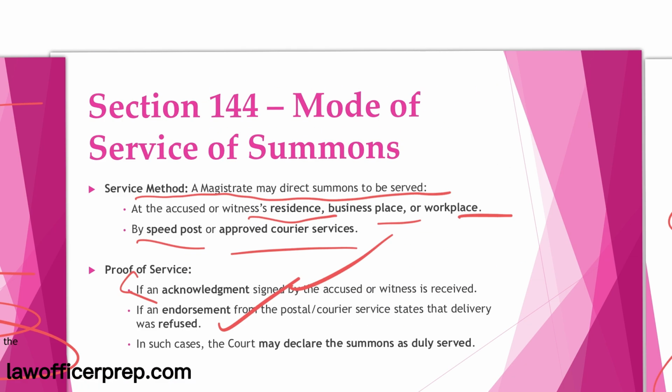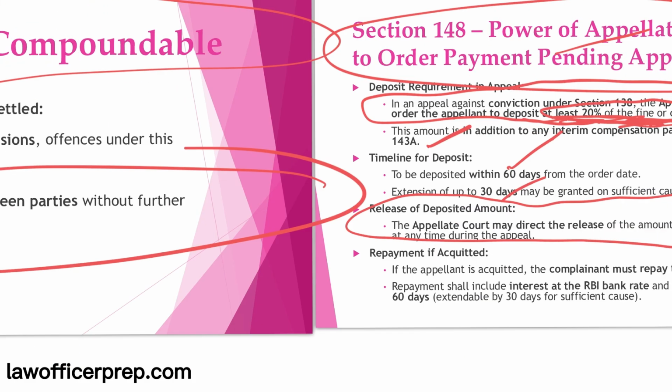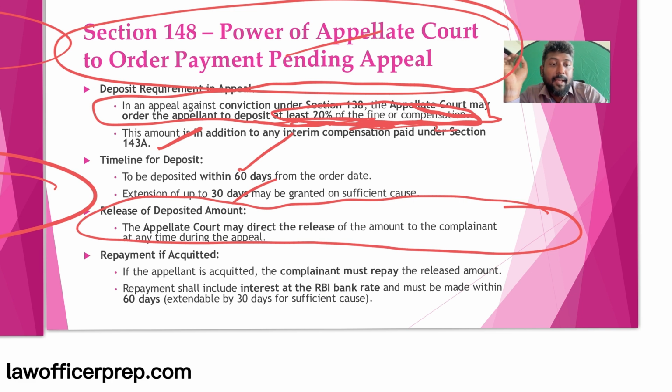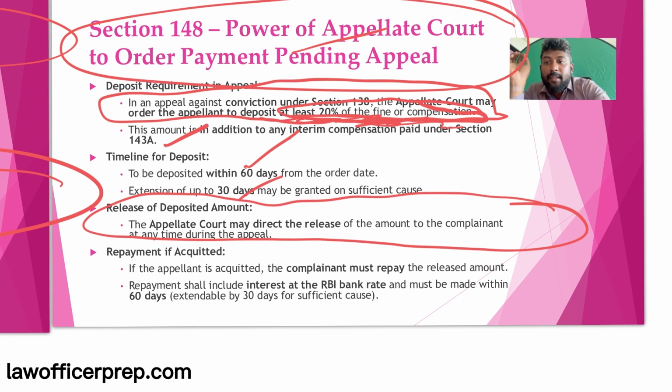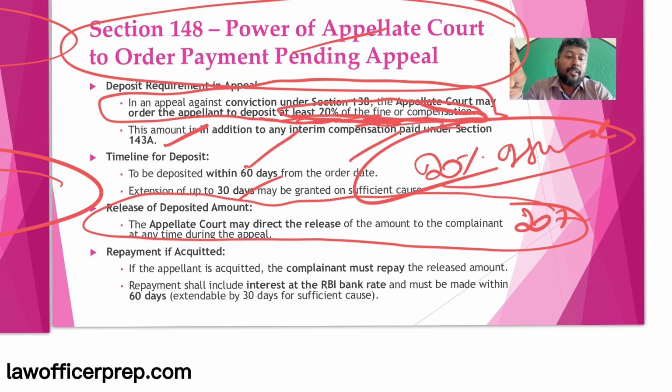That is the major thing you must remember: while appealing, it is 20% of the fine amount or compensation, whereas in 143A, during the trial period, interim compensation cannot exceed 20% of the check amount. With this,